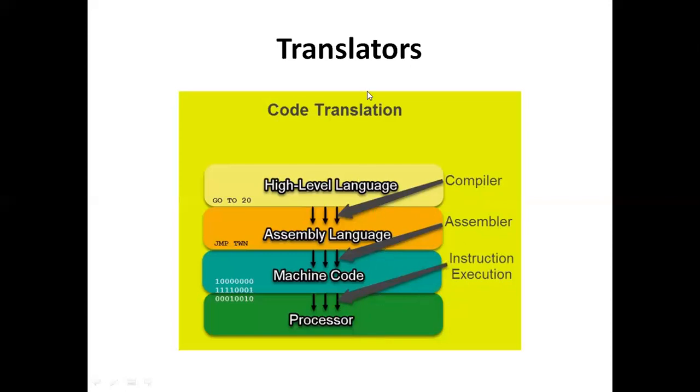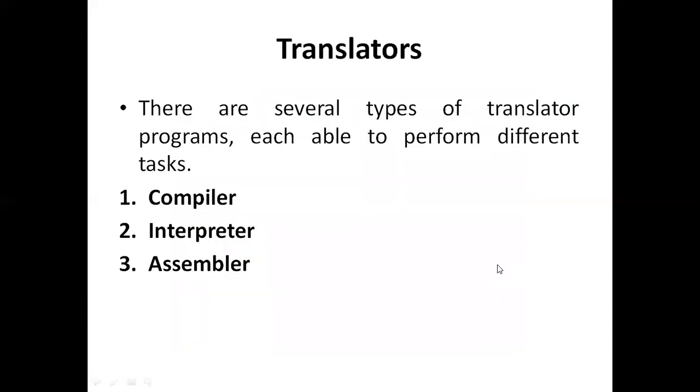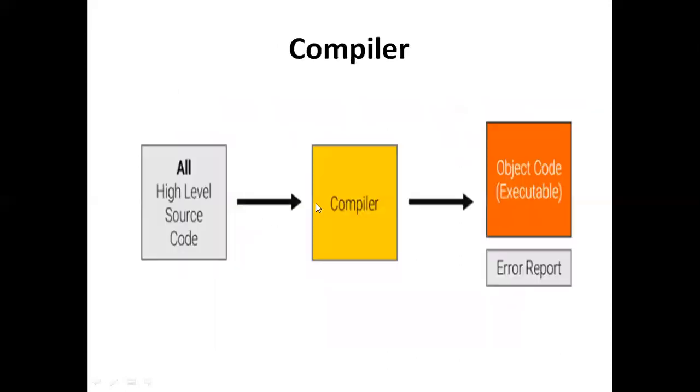What are the different types of translators there are? Compiler, assemblers, and interpreters. Here, what are the three types of translators we have? Compiler, interpreter, and one more thing, assembler. Now we are going to see in detail what a compiler means, what an interpreter means, and what an assembler means.